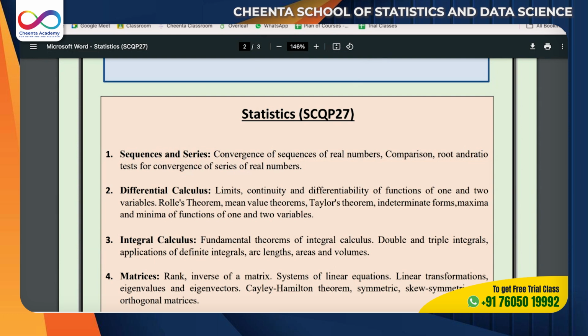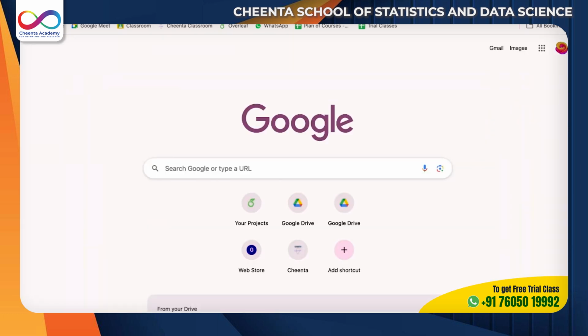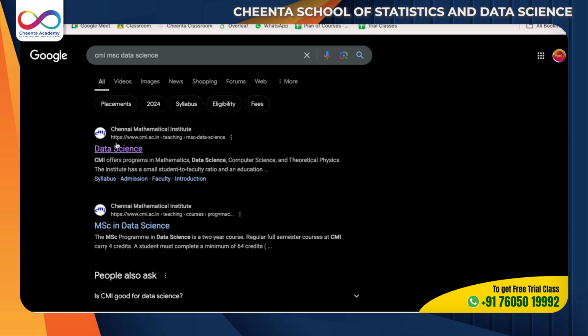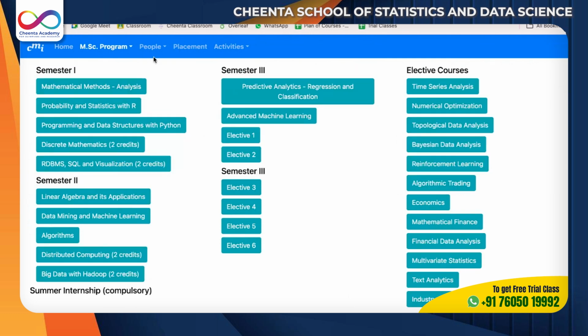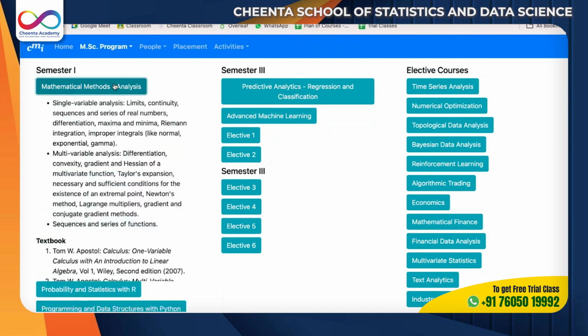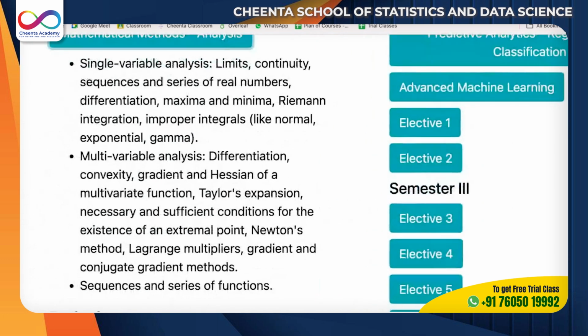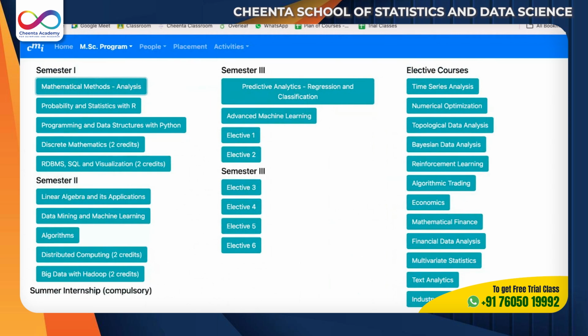Now I will take a detour and show you something. If you observe this MSc in Data Science program at CMI and look at their actual syllabus, you will see that you have to learn the coursework of the entrance: probability and statistics, mathematical analysis methods, sequences and series, limits. It's essentially the syllabus for the entrance of ISI and IIT.